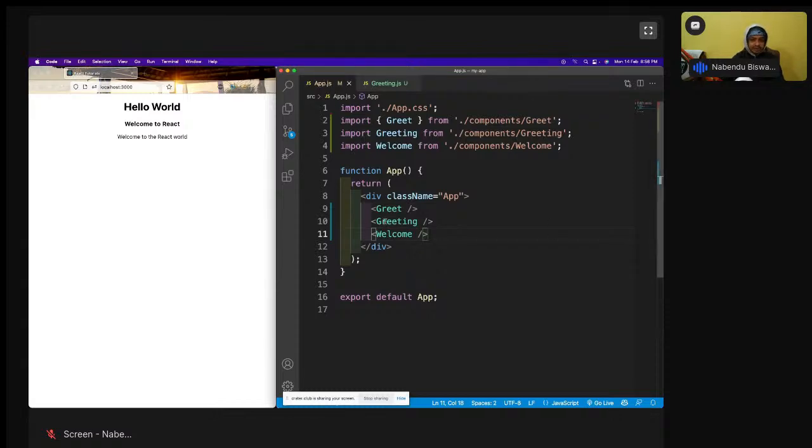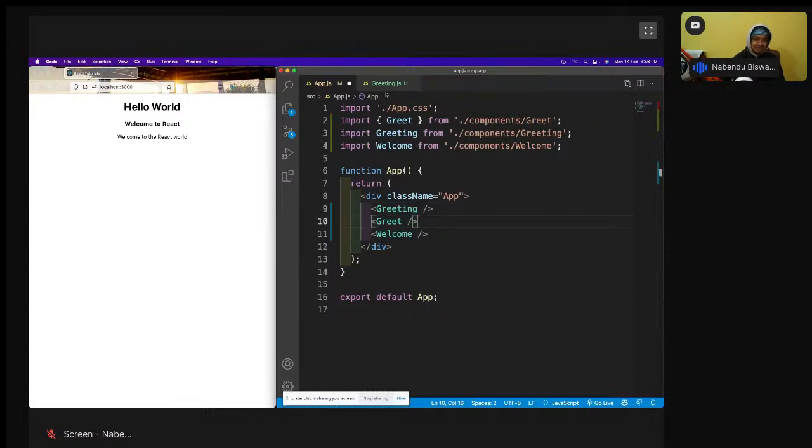So this app.js is the parent component, and these three components, greetings, welcome, are its children. We want to pass some data first to the functional component, and then to a class based component.